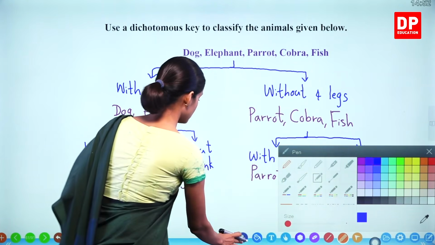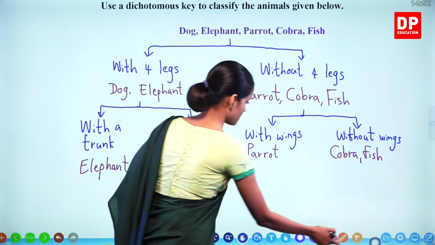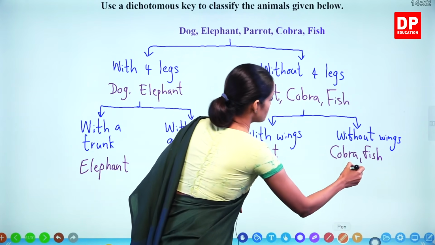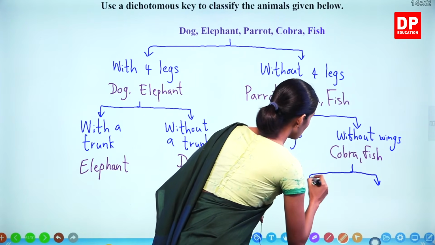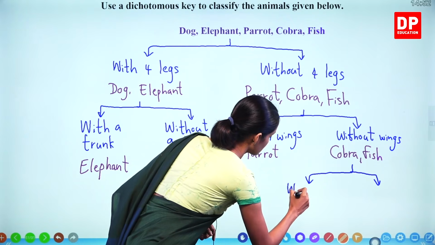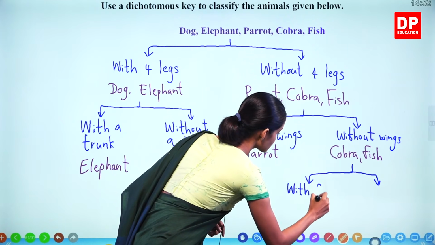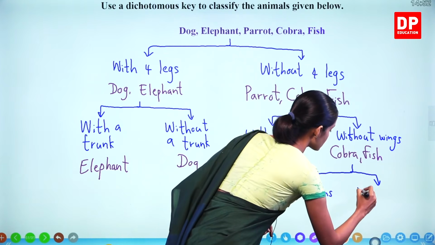Right. How can we divide? I'm going to take with fins and without fins.